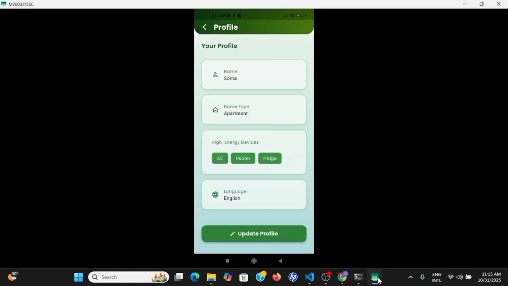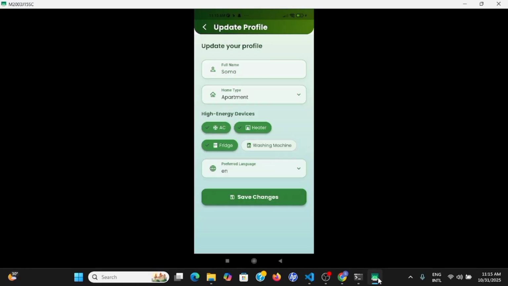Now let's go to the profile update page. In the profile section, we can see all of the information that we gave when setting up the profile. If we have to update our profile for any reason, for example, I have just started using a washing machine, I will click it, and I am not using a heater anymore. Then it will save the changes and update the profile.